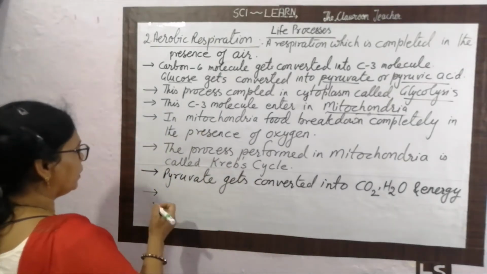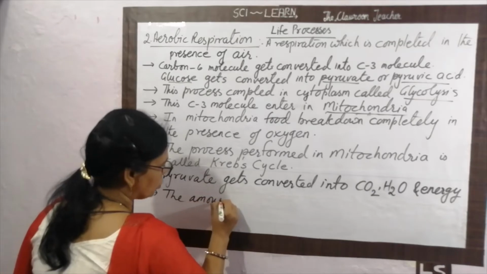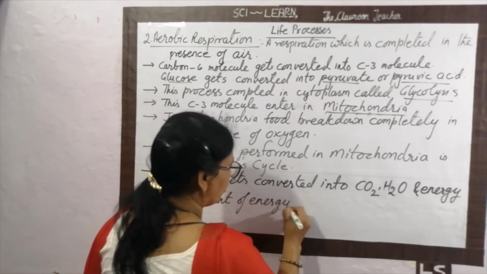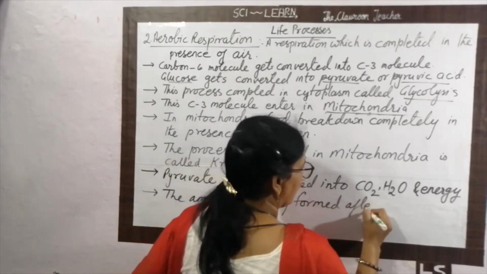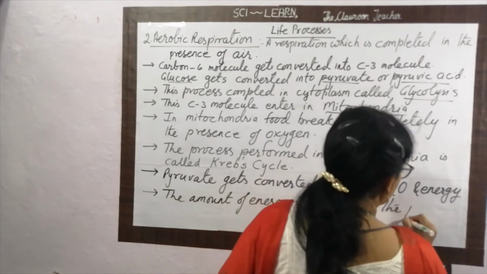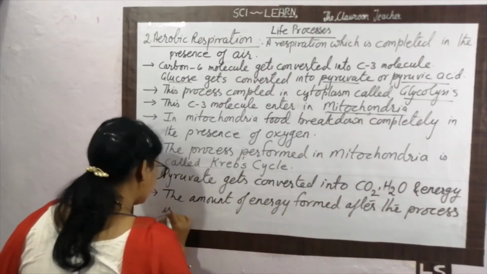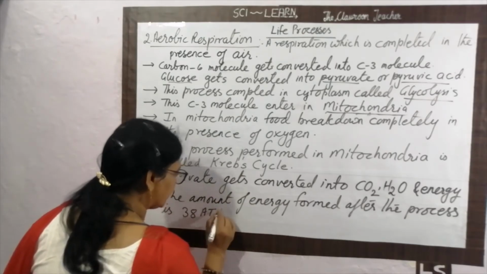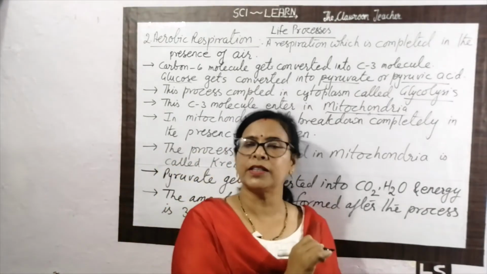Okay. So the amount of energy formed after the process is 38 ATP. So what is aerobic respiration?